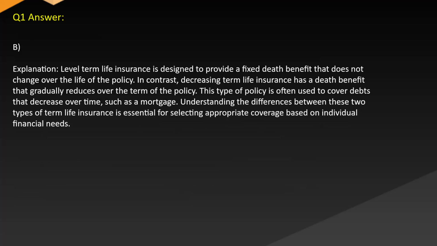Answer. B. Explanation. Level term life insurance is designed to provide a fixed death benefit that does not change over the life of the policy. In contrast, decreasing term life insurance has a death benefit that gradually reduces over the term of the policy. This type of policy is often used to cover debts that decrease over time, such as a mortgage. Understanding the differences between these two types of term life insurance is essential for selecting appropriate coverage based on individual financial needs.